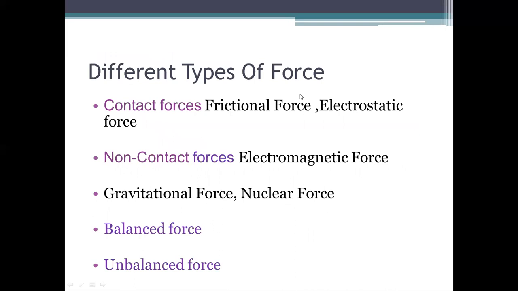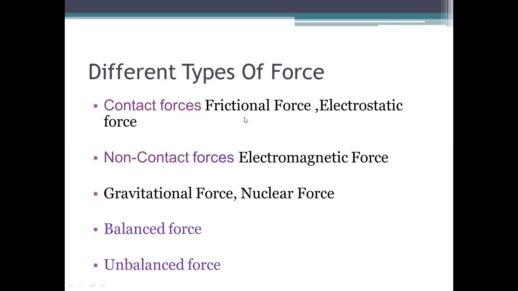There are different types of forces: contact forces, non-contact forces, balanced forces and unbalanced forces. Contact forces and non-contact forces we already learned in class 8th. So the contact forces are frictional force and electrostatic force.